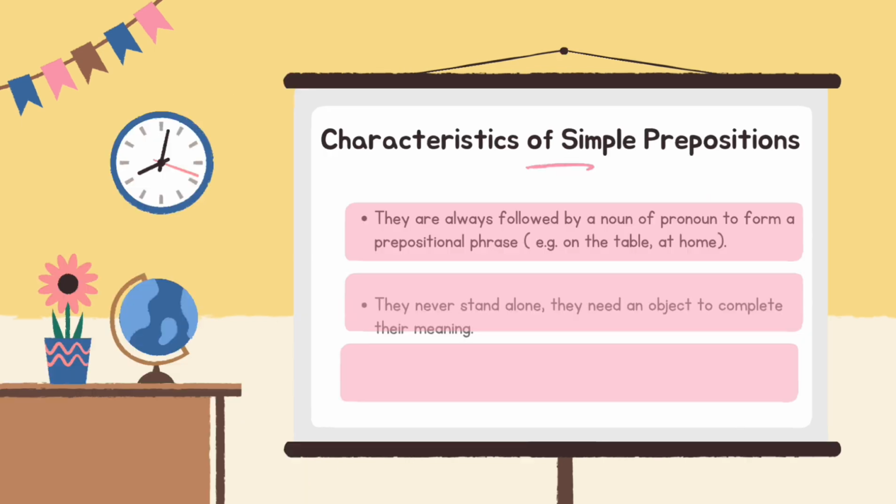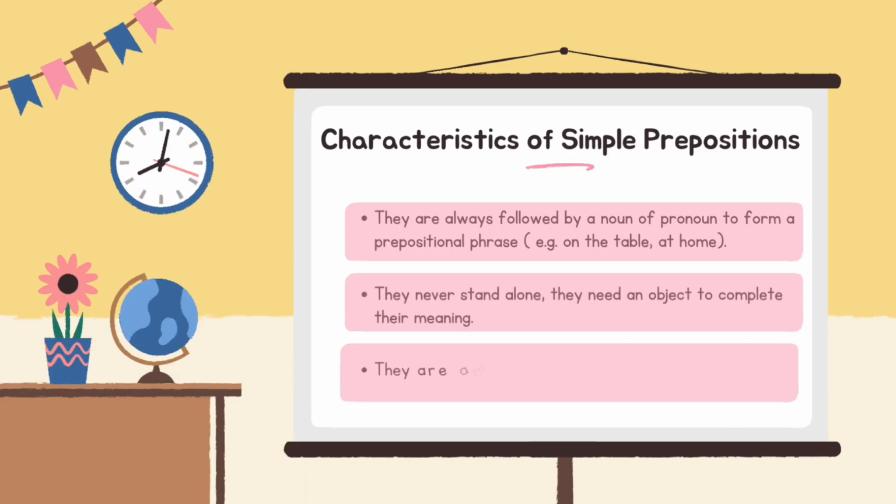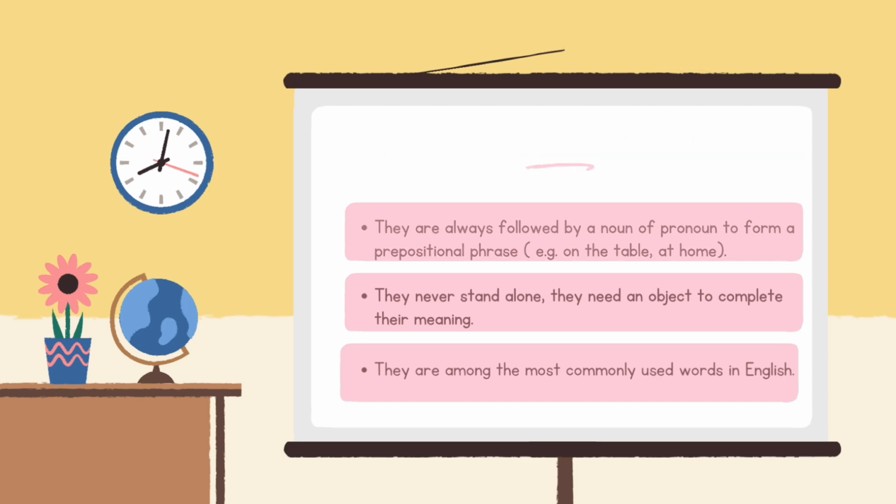Instrument/medium. Characteristics of simple prepositions. They are always followed by a noun or pronoun to form a prepositional phrase. Example: on the table, at home. They never stand alone. They need an object to complete their meaning. They are among the most commonly used words in English.